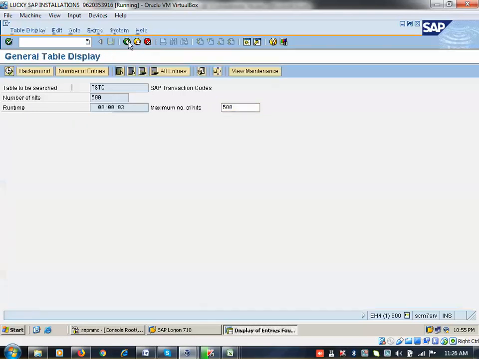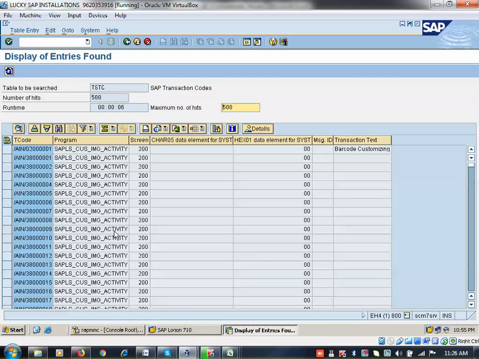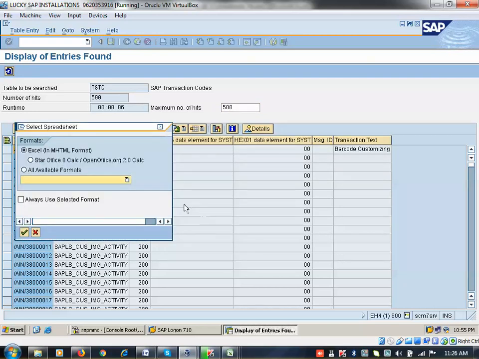If you execute this, it will run. If I remove this M star, it shows all the 500 entries. You need to remove the 500 limit. It shows everything in table format. You can extract it to Excel, then you can use that. SAP has an option to export here, spreadsheet. You can export all the transaction codes here. Here are all the available formats. XML, Excel format only. Click on OK. This will be exported to Excel format. You can download and keep it on your desktop.